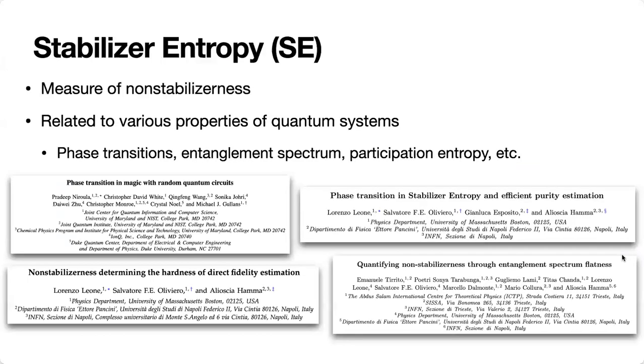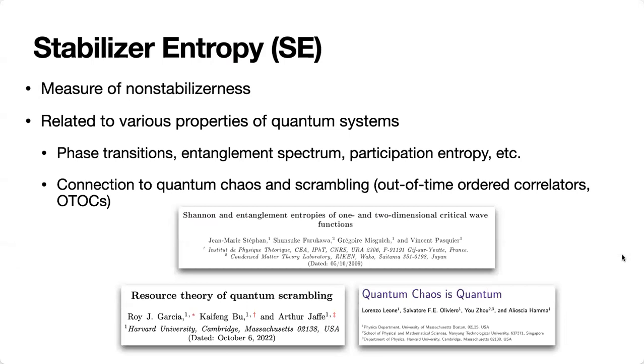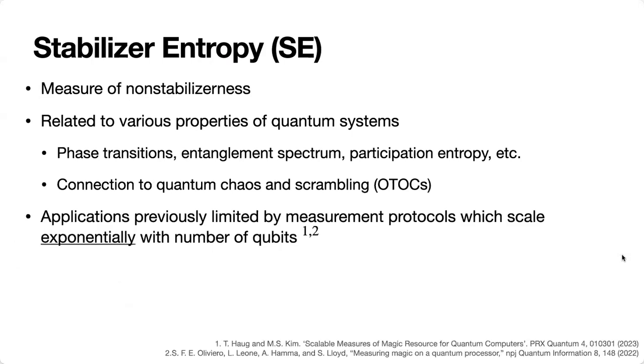We look at stabilizer entropies in particular, which is one of the known measures of non-stabilizerness. And stabilizer entropy is related to various properties of quantum states, such as phase transitions, entanglement spectrum, participation entropy. It is also connected to quantum chaos and scrambling, and in particular has direct relations to out-of-time-ordered correlators, also known as OTOCs. These properties make stabilizer entropy highly interesting for experimental studies of quantum computing. However, applications have been previously limited by measurement protocols that scale exponentially with the number of qubits.